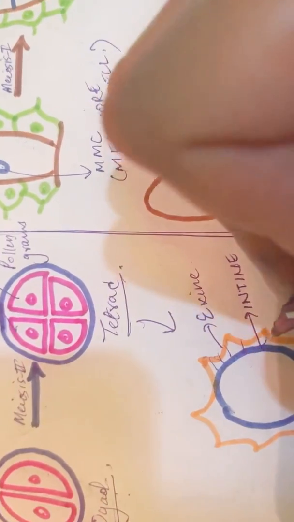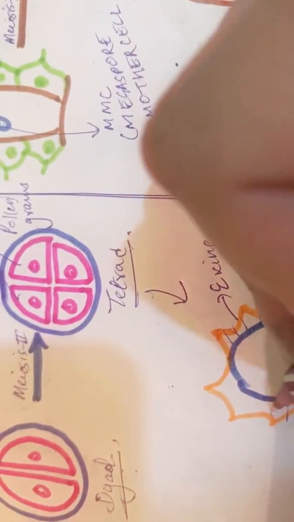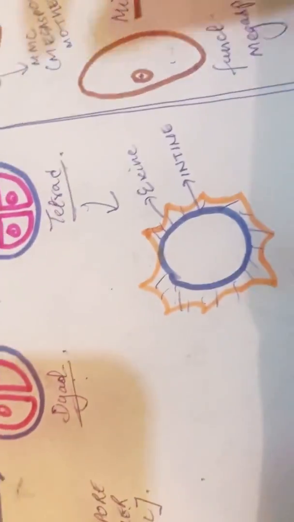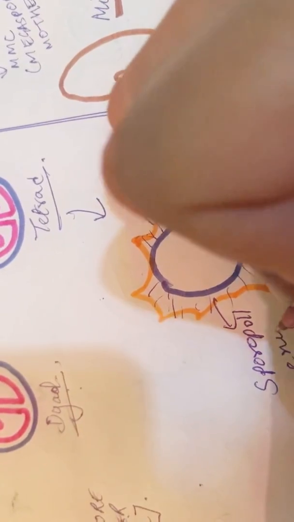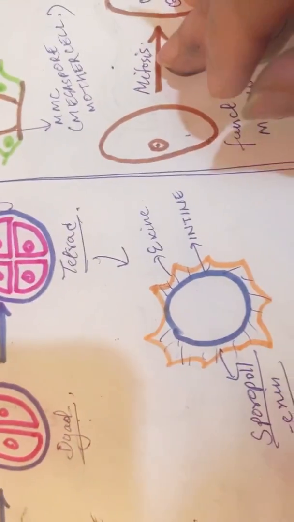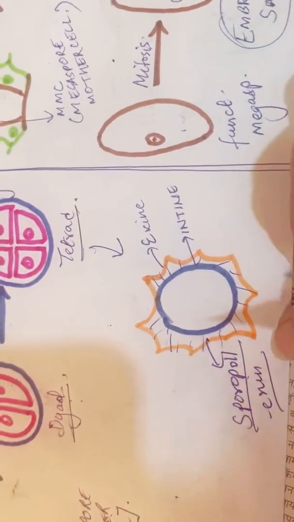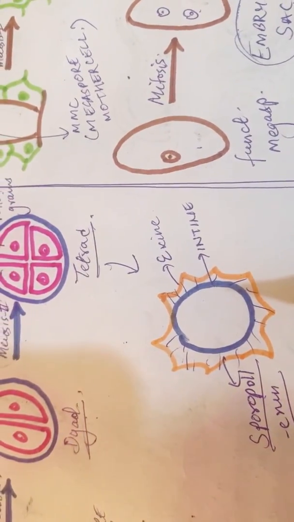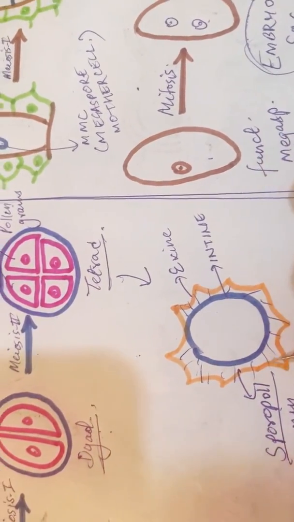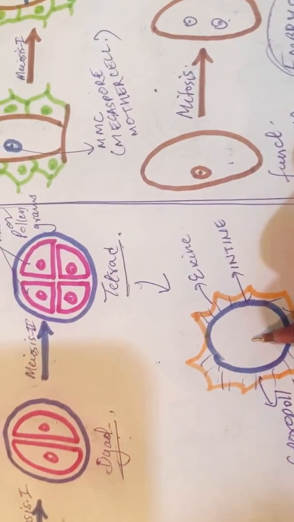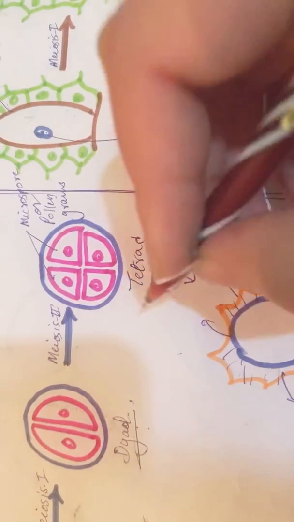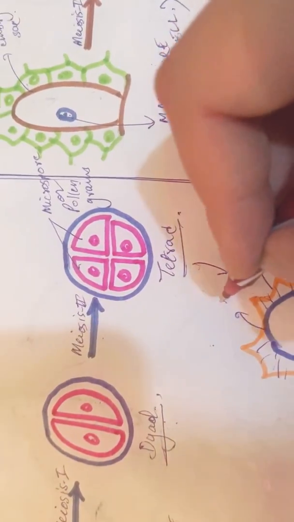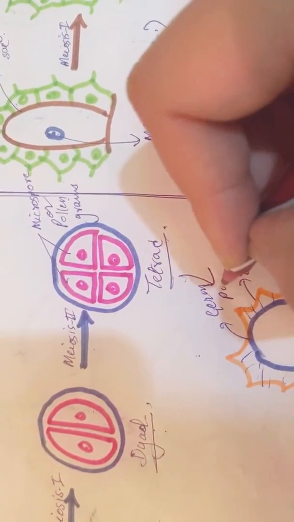Exine is made up of a very resistant compound, sporopollenin. This sporopollenin is highly resistant to high temperature, strong acid and strong alkali, which helps a pollen grain to be preserved as a fossil. This section doesn't comprise sporopollenin at all. This is called the germ pore.